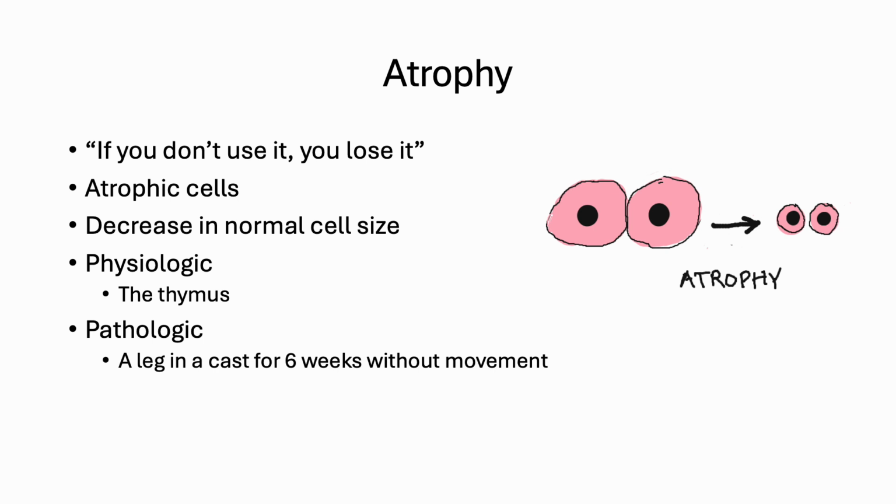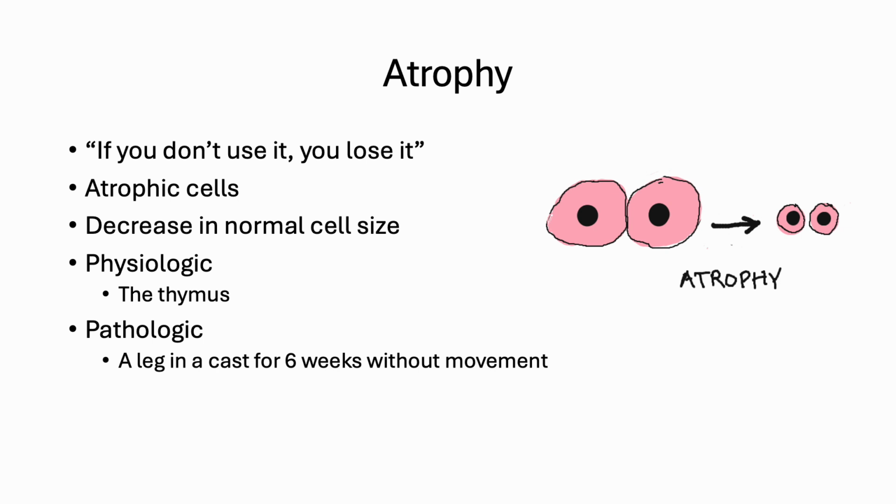Let's start with atrophy. Basically follows the idea that if you don't use it, you'll lose it. You get a decrease in the normal cell size. A physiologic example would be the thymus, which is training T cells in newborns so that the immune system is ready for what it has to deal with. But once all your T cells are trained, you really don't need your thymus so much. So it atrophies and becomes very, very small.